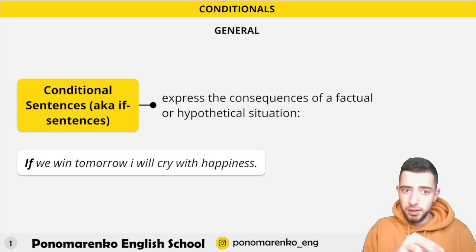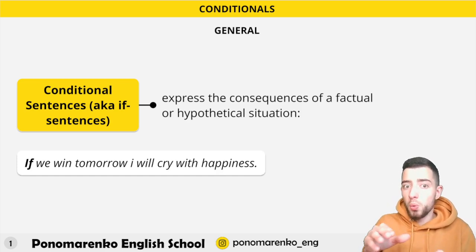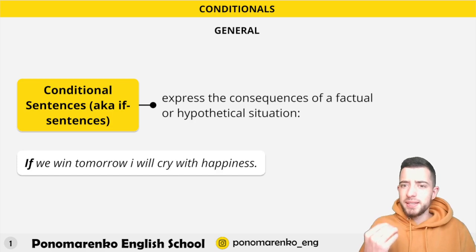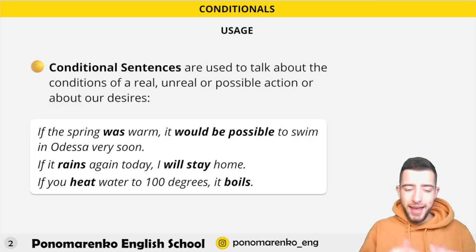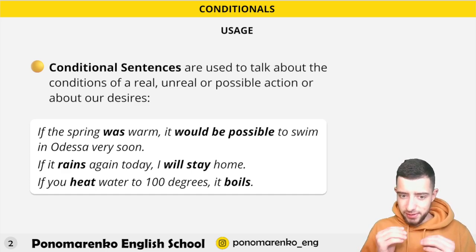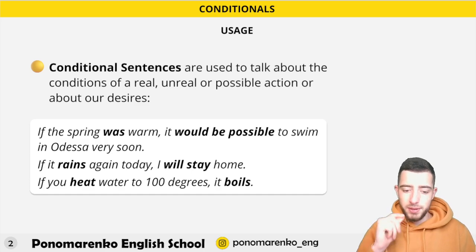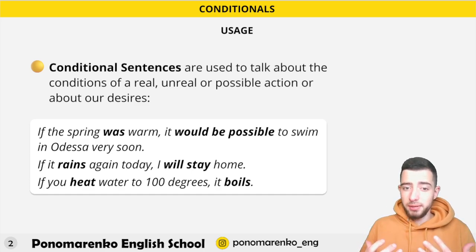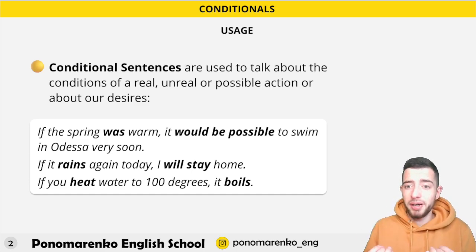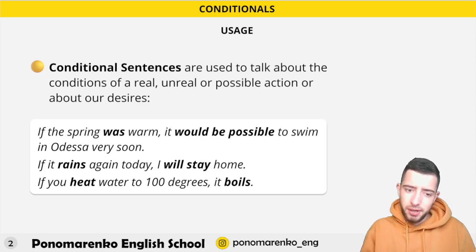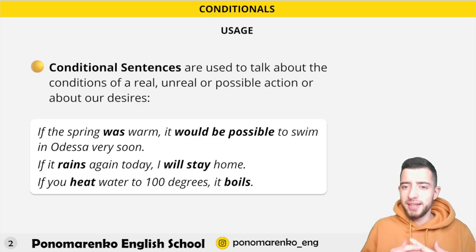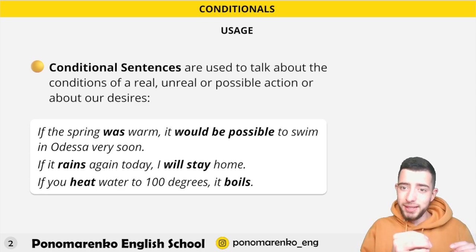But in the first part, I don't say "if we will win," because this is a mistake. This is a really enormous mistake. But why? Let's talk about this. As you remember, the conditional sentence consists of two parts, and let's give these parts some names. We have the main part, and the other part will be called the subordinate part. So main and subordinate.